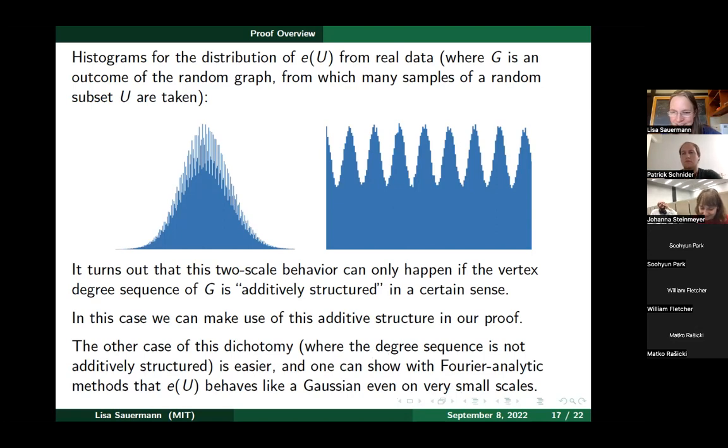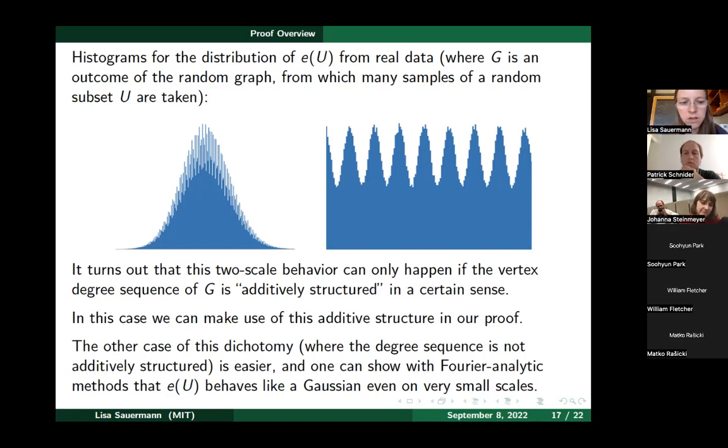You don't have any explicit examples where this last case appears, but no, actually you can. Sorry, I take this back. You can show that the second case appears by constructing other randomized graphs, but not the Erdős-Rényi graph model. The construction is not super involved, but let me not try to explain it now because it would be a bit of a tangent. There are some constructions which also use randomness, which give you Ramsey graphs, where you can show that for a typical outcome, you're in the second case of the dichotomy.